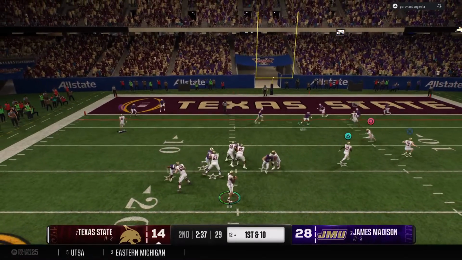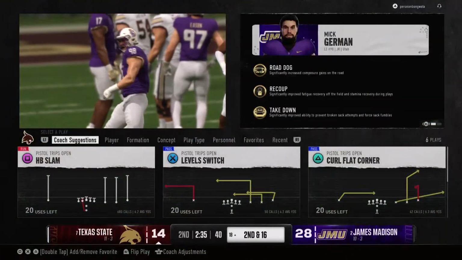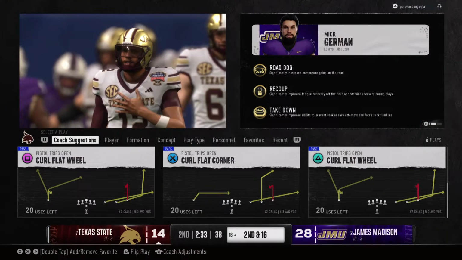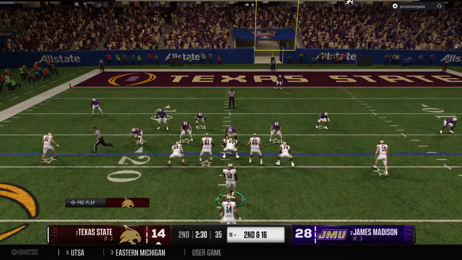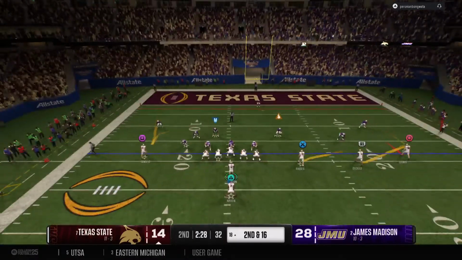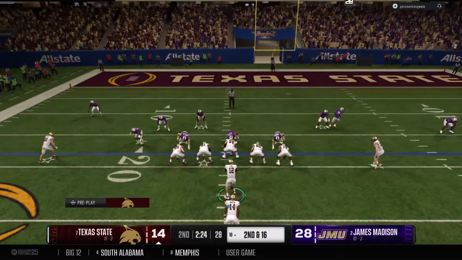To throw, it's Leon. Oh, they've got him for a sack. A big play made by the junior. That's another sack for this defense, Chris. If I'm not mistaken, they've got a lot of pressures. I think that's their second sack of this game. And this defense has a lot to do with why they have this nice lead here early in the game.